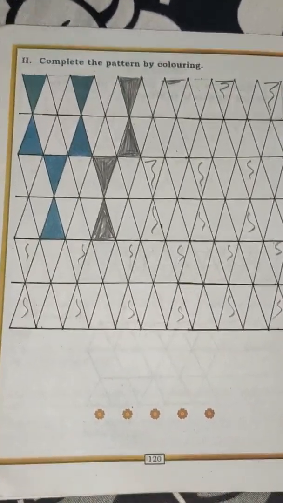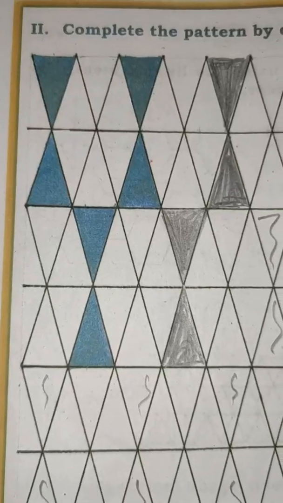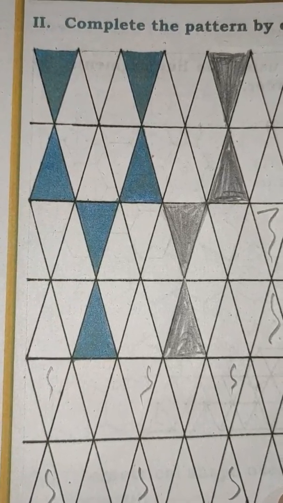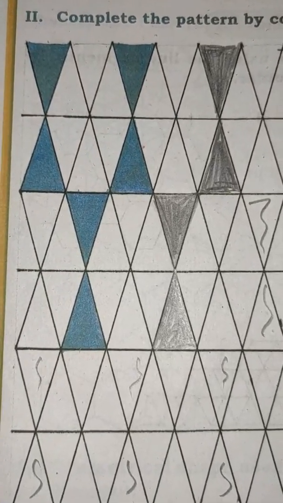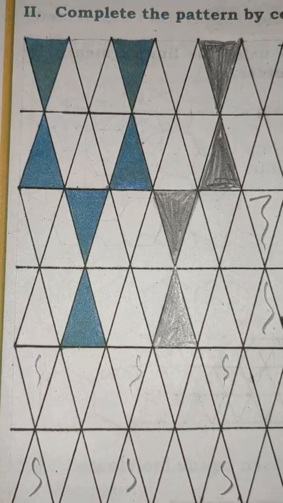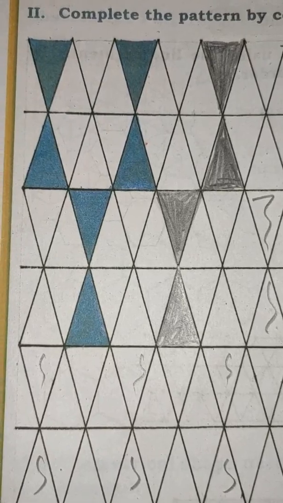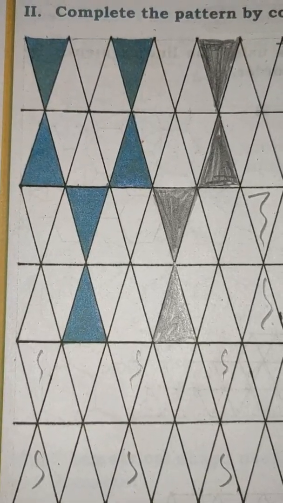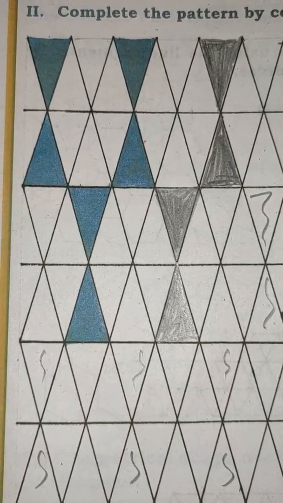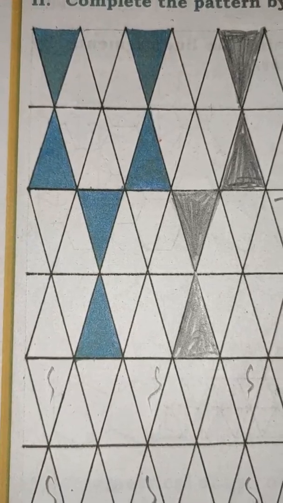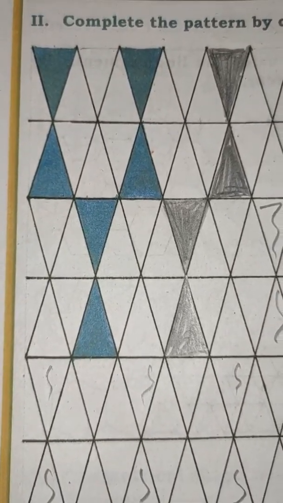Okay children? Yes. So children, in this lesson you have learned how to draw simple shapes using tangrams and how to draw different patterns of designs using known shapes like triangles, squares, rectangles, isn't it? Then you came to know how to draw different patterns of designs using hexagonal and triangular shapes. Yes, so I hope you understood the whole lesson very well, children. Okay.